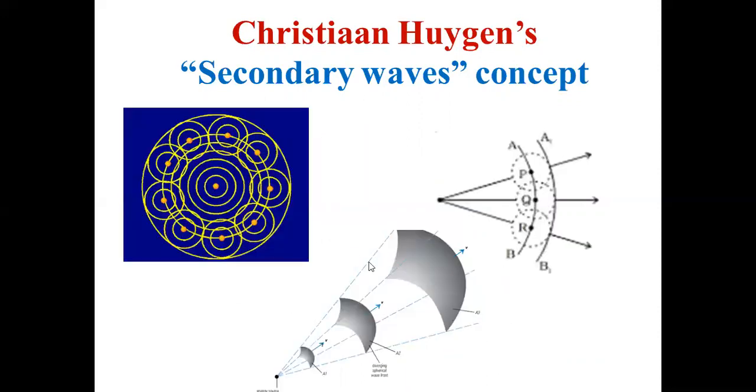And now, according to Huygens, each point source emits secondary waves in all the directions. So secondary waves travel in all the directions, like a source of sound. Suppose a cracker is producing sound at a point. That sound travels in all the directions. So it is growing like a sphere. So he says a point source emits spherical wavefronts. You can see here the part of the sphere. A point source emits spherical wavefronts like this. And if you continue this, you will get a sphere. So that is what he says. So secondary waves emitted from the point source of light appear like a sphere. So they form a sphere.